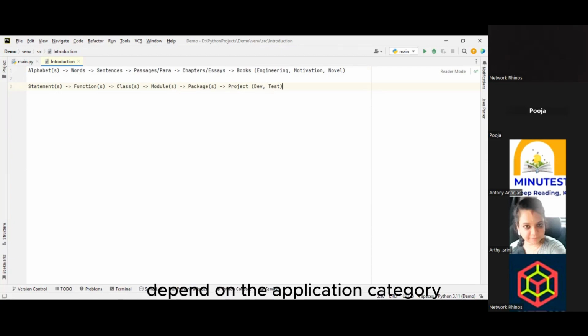Depending on the application category, any kind of application, we can do development and testing using Python. That is the advantage of learning Python. So what industries is Python used in? From a basic accountant making or modifying an Excel sheet, to rocket science, AI, and machine learning, Python is playing a major role in every place nowadays. That is the advantage of learning Python.